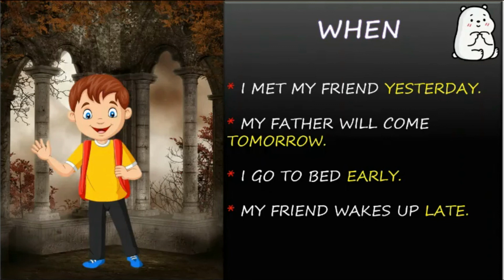He's going to come tomorrow. So tomorrow is the adverb here. I go to bed early. When do I go to bed? Early. So early here is the adverb. My friend wakes up late. When does he wake up? He wakes up late. So late is the adverb here.